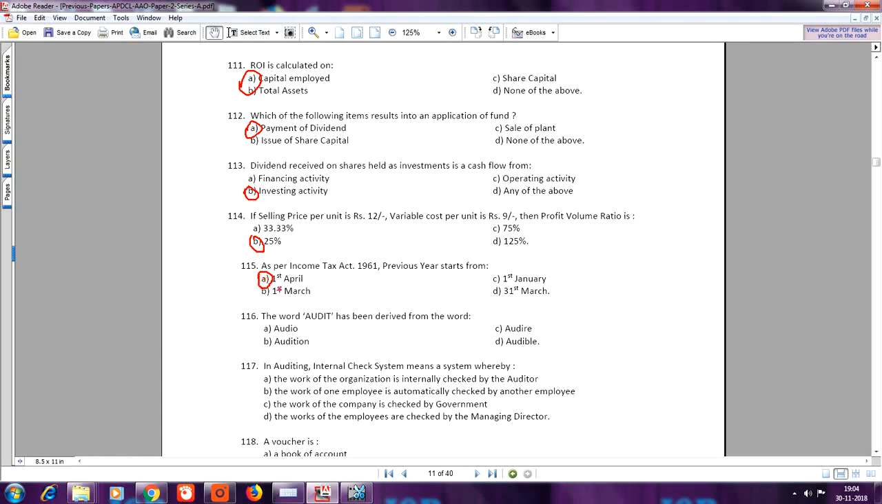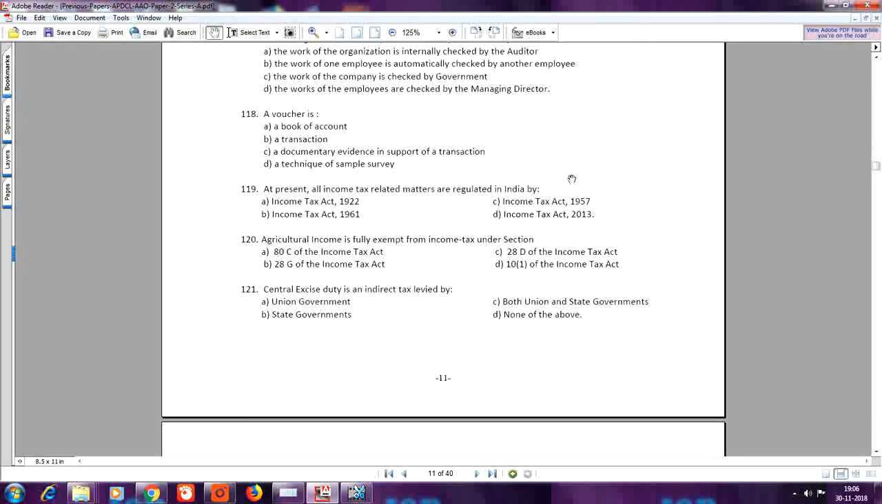116. The word audit has been derived from the word, your answer is C, audire. Question number 117. In auditing, internal check system means a system whereby, your answer is B, the work of one employee is automatically checked by another employee. Question 118. A voucher is, your answer is C, a documentary evidence in support of a transaction.